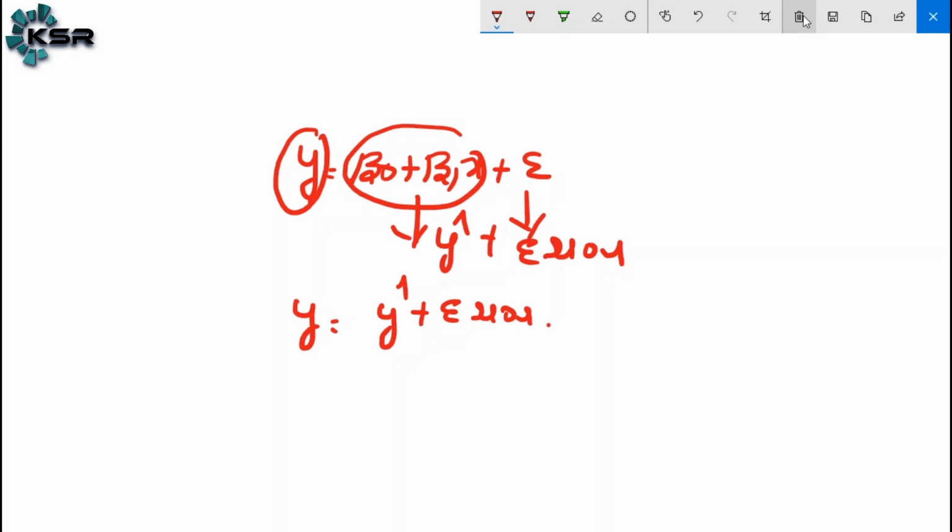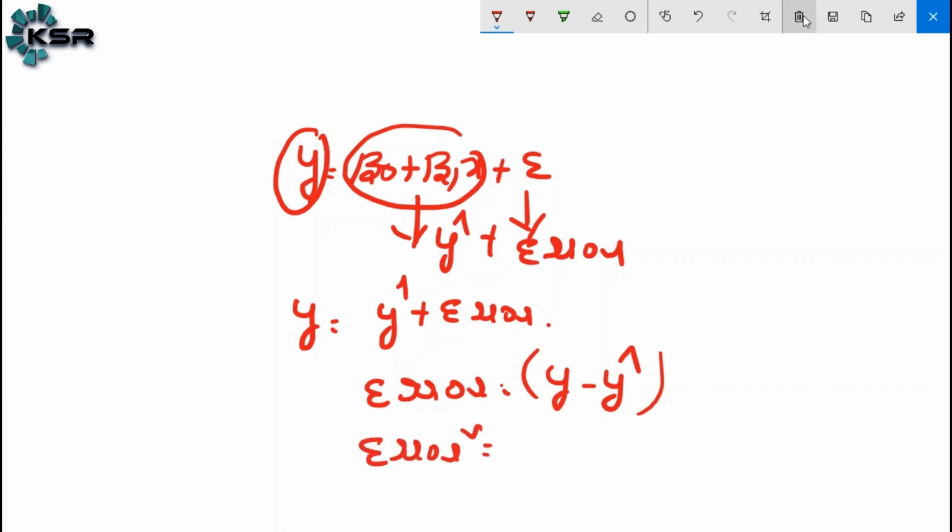We need to convert them into positive. How do we convert the error into positive? Square. So suppose we write error is equal to y minus y hat. We need to square the error. Error square is equal to y minus y hat whole square. Again we need to sum for all the records.